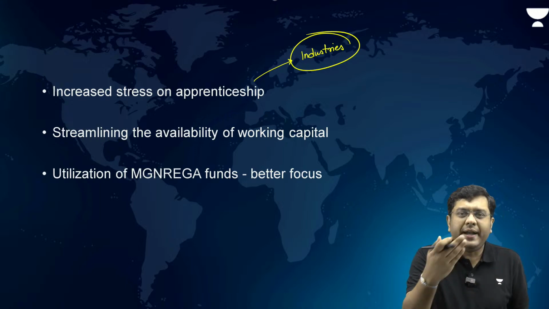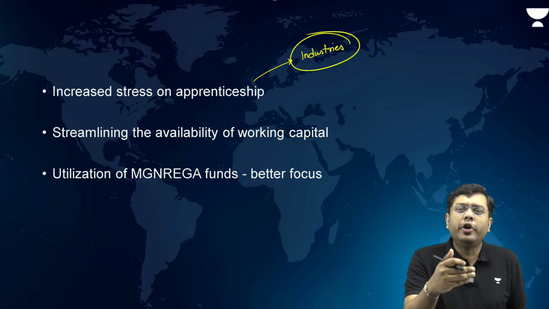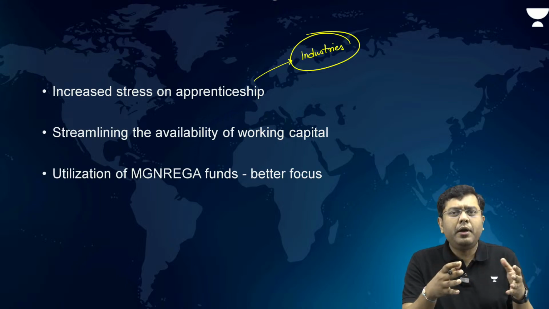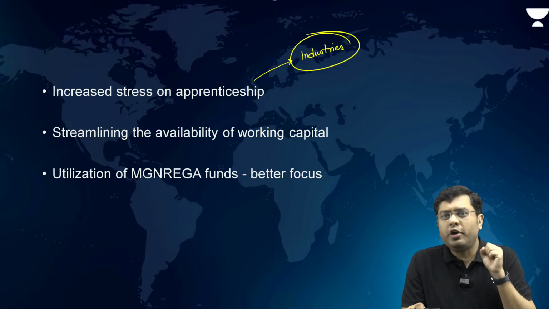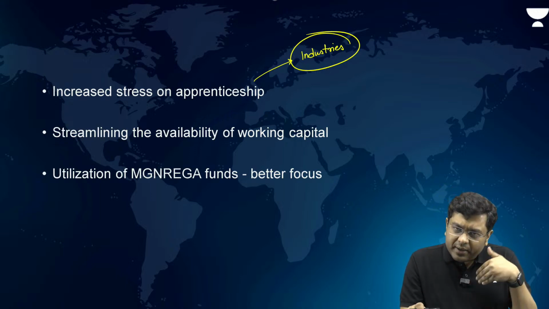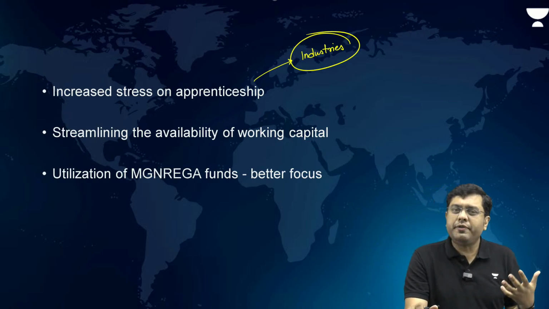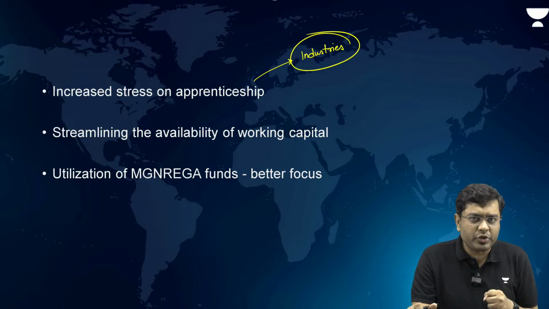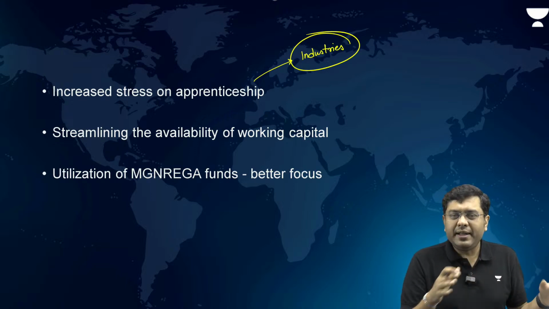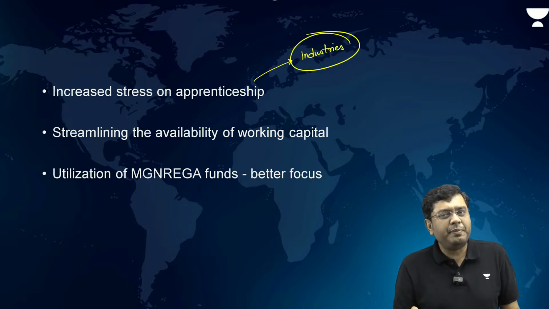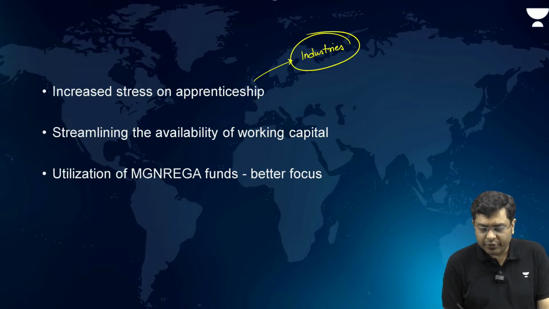So allow the industries, or incentivize the industries, to take people for training purposes on a temporary basis, on a contractual basis, and thereby they can be trained, they can have better exposure, and the industry will also have trained, skilled professionals. This is something which has been targeted by the employment linked incentive scheme that the government has launched in this year's budget. So this is also one of the measures.